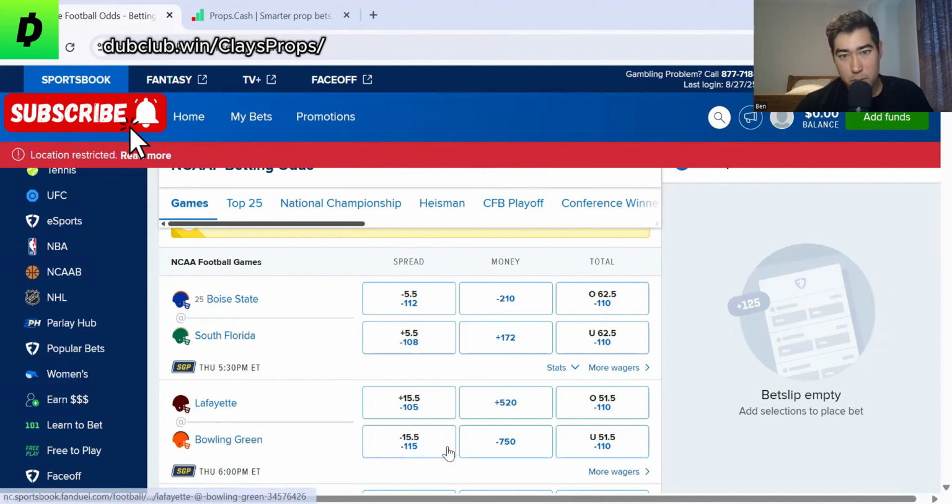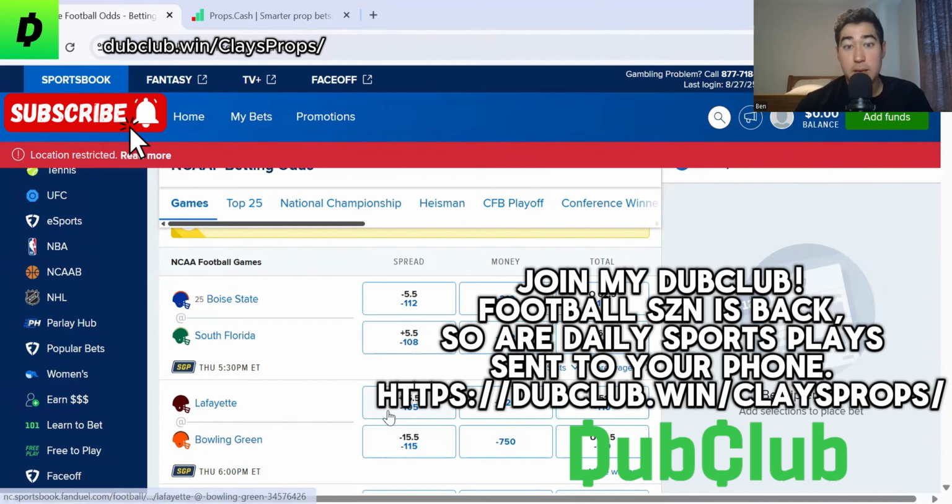Bowling Green is going to run more this game. Lafayette is going to pass more this game. Because you've got to think the second half, Bowling Green's going to be up a bunch. They're going to try to run out the clock, right? So they're going to be running a lot more. Lafayette in the second half, they're going to be passing a lot more. So we want to keep that in mind.